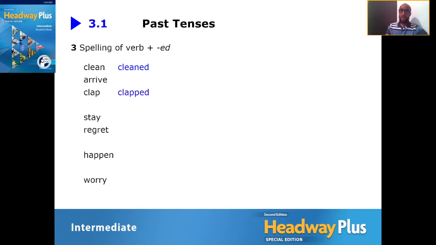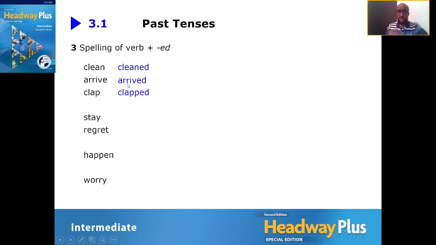There you go. Arrived. The third one, if you noticed, the last letter here has been doubled.